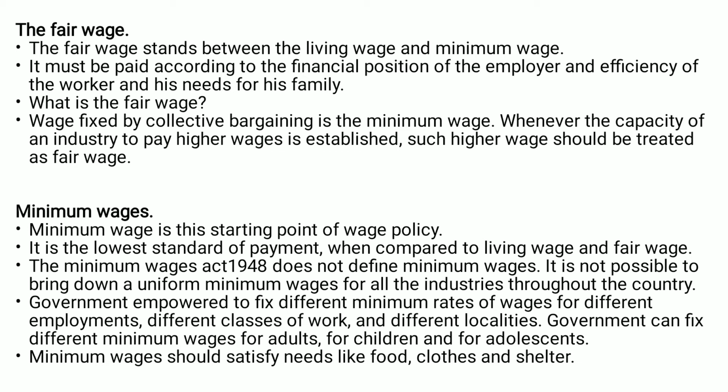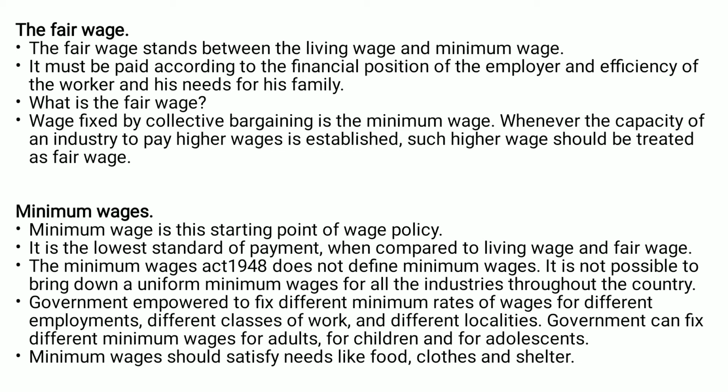What is the fair wage? A wage fixed by collective bargaining is the minimum wage. Whenever the capacity of the industry to pay higher wages is established, such higher wages should be treated as fair wages. Minimum wage is the starting point of the wage policy.